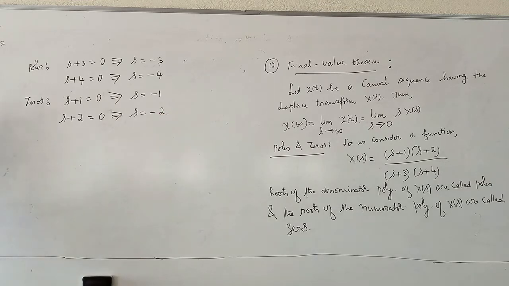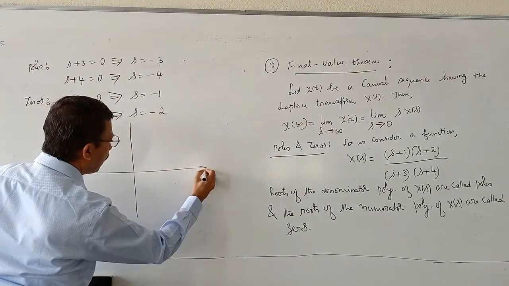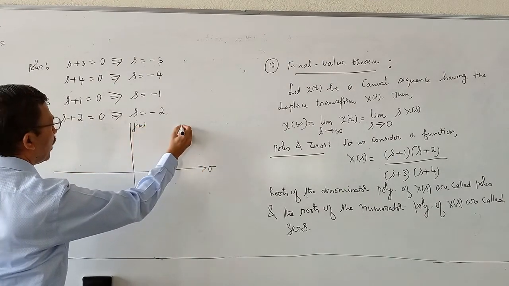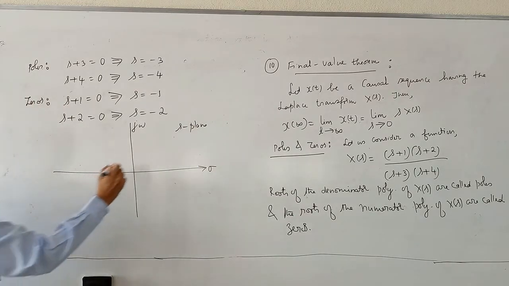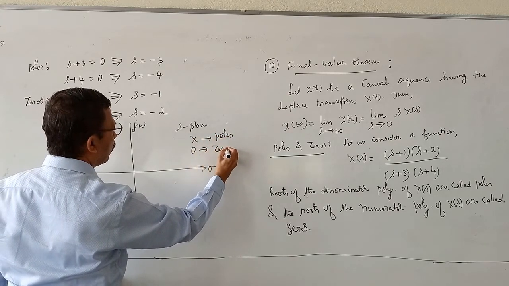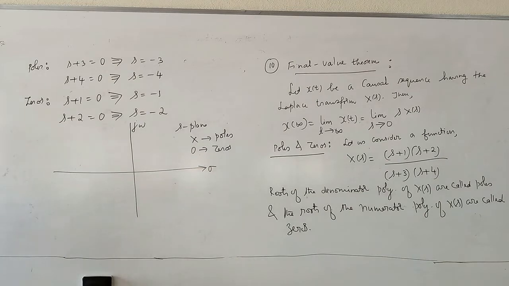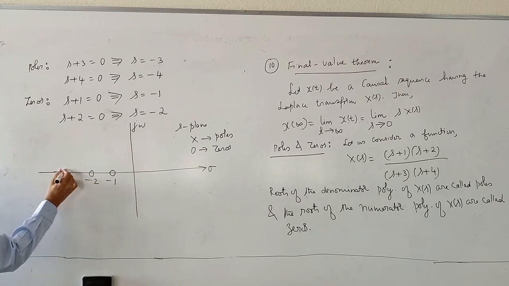Roots of the denominator polynomial are called poles. Roots of the numerator polynomial are called zeros. The S plane is a complex plane having real part sigma and imaginary part j omega. In this plane, let me plot poles and zeros. This is the symbol for poles, and this is the symbol for zeros. We have zeros at minus 1 and minus 2. We have poles at minus 3 and minus 4.